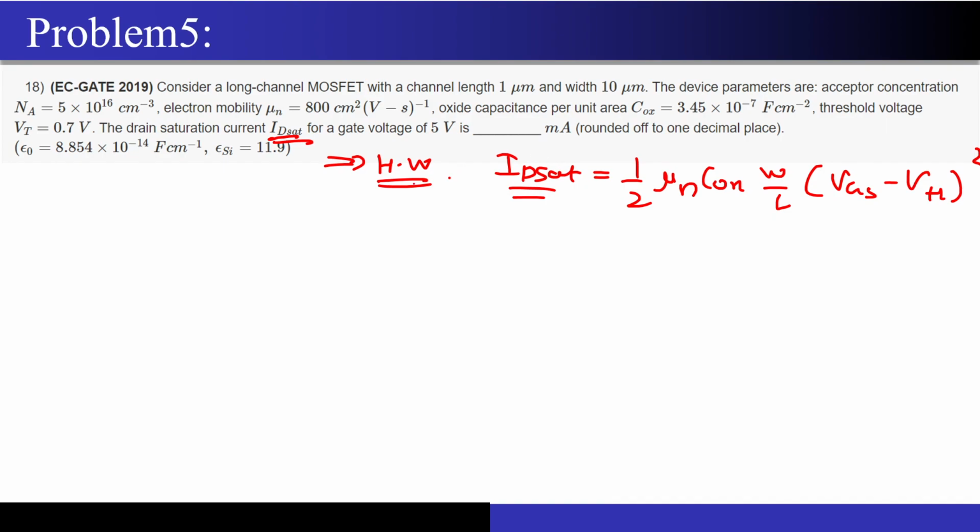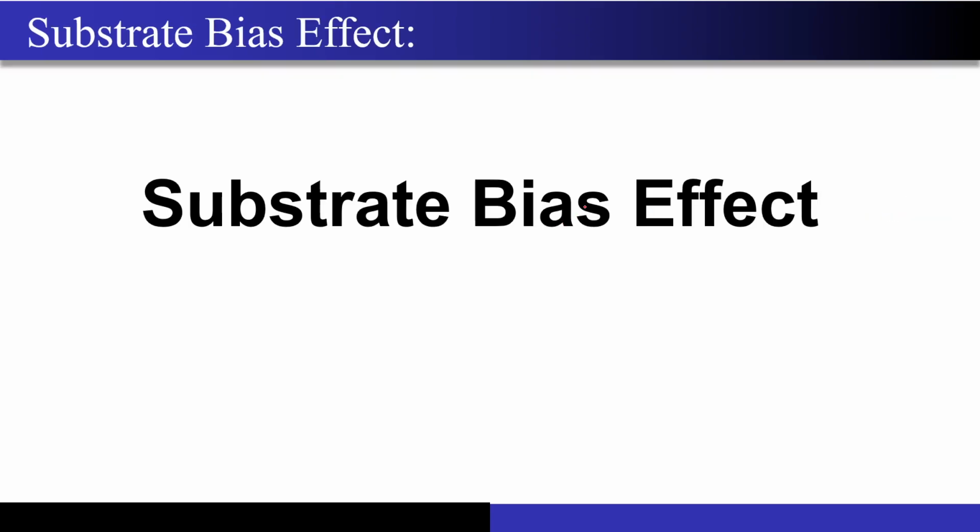So this question I had just given as homework for you. You just have to check whether it is operating in the saturation or triode region, but it has directly been given the drain saturation current for a gate voltage of 5 volts. So you just have to apply this equation, substitute all the values, and you will get the value of this ID sat. This was a direct question, right?